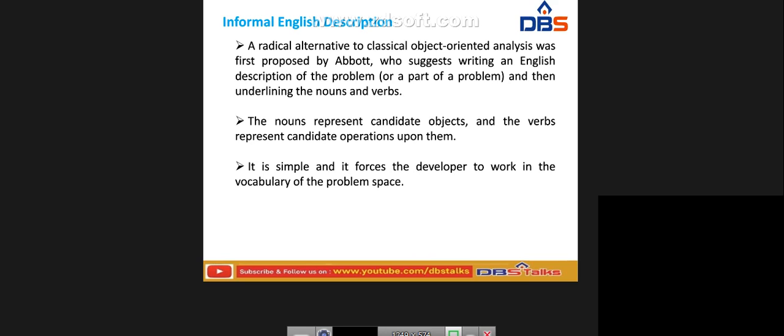So here you can assign the two parts, the nouns and verbs. The nouns will be the candidate objects and the verbs define the candidate operations. It is simple and it forces the developers to work in the vocabulary of the problem space. Whenever nouns and verbs are assigned from the English description, it will be easy for the developer to work in the vocabulary of the problem space. In that way we can say that informal English description is very important for particular applications.